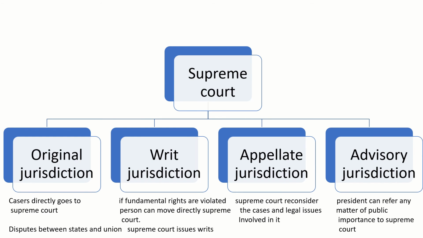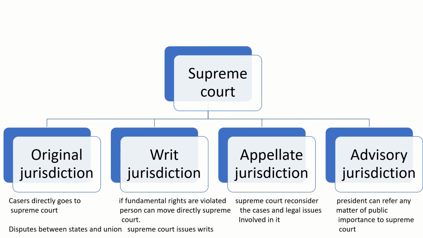Original jurisdiction means cases that come directly to the Supreme Court without going through the district court, high court, and so many steps. The dispute between the state government and the central government goes directly to the original jurisdiction of the Supreme Court. The Supreme Court directly considers this case.